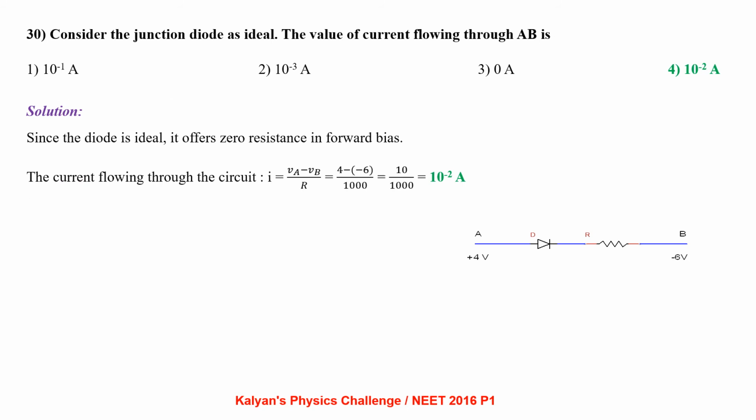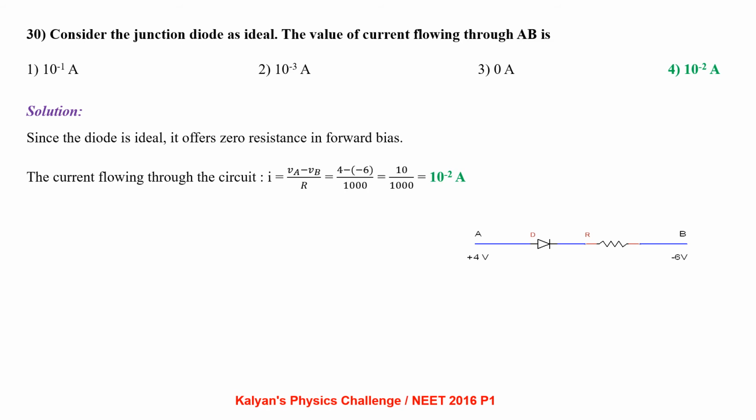Consider the junction diode as shown in the circuit to be ideal, then the value of current flowing through AB is. You can see the circuit. At A a potential of plus 4 volts is applied. It is connected to the diode P terminal. The N terminal of the diode is connected to a resistance which is going to point B, which is at minus 6 volts. Now since the diode is ideal, it offers zero resistance in forward bias and infinite resistance in reverse bias conditions. From the voltages given, A is plus 4 volts, B is minus 6 volts, so the diode is in forward bias conditions.